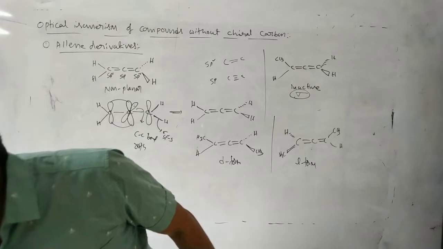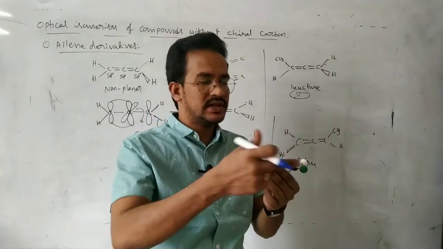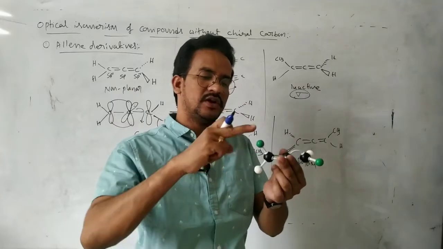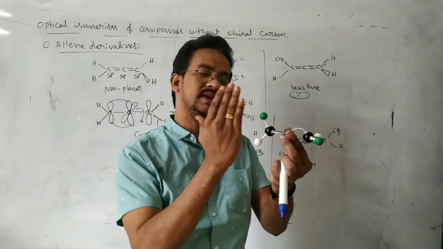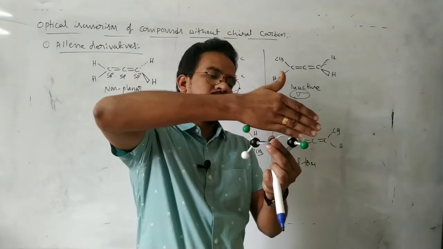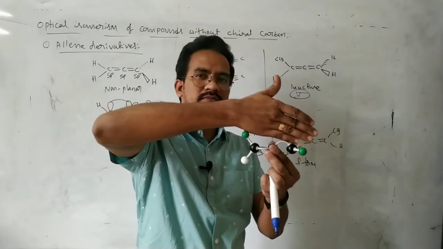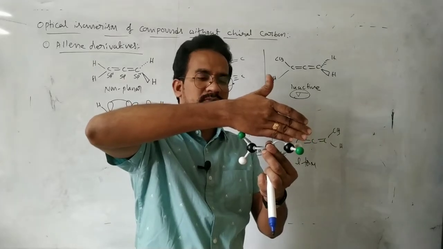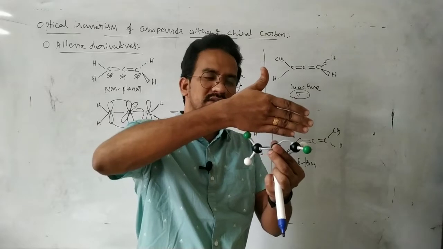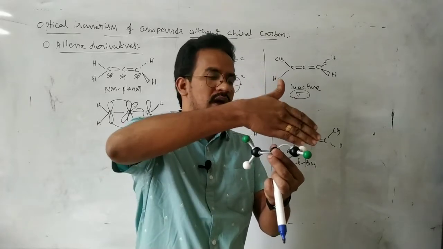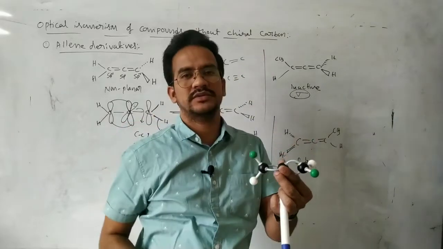Suppose you see this one. Here a hydrogen, this is a hydrogen. Now here a hydrogen and methyl. So now the imaginary plane is passing through this hydrogen and methyl and cutting the molecule into two equal parts. Methyl and hydrogen are coming into the imaginary plane, and this side hydrogen, that side hydrogen. So totally the molecule is cut into two equal parts.